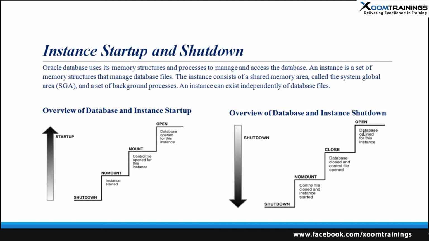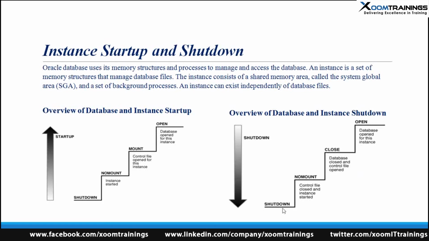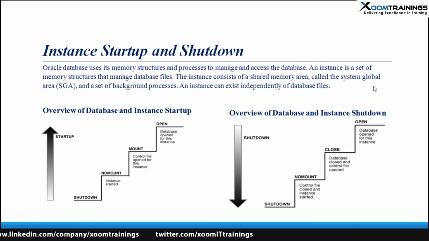So in shutdown, all the reverse steps happen. First, the database closes the control file, and then it goes to the no mount stage, and then it shuts down. Once it shuts down, we can see all the steps: closed, no mount, and then the database is closed.